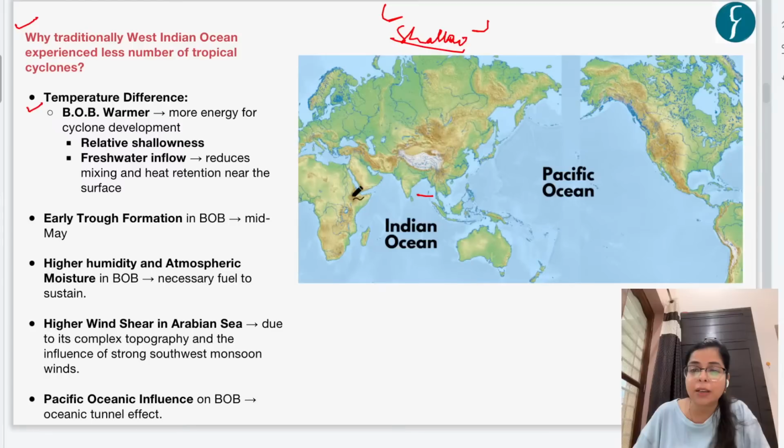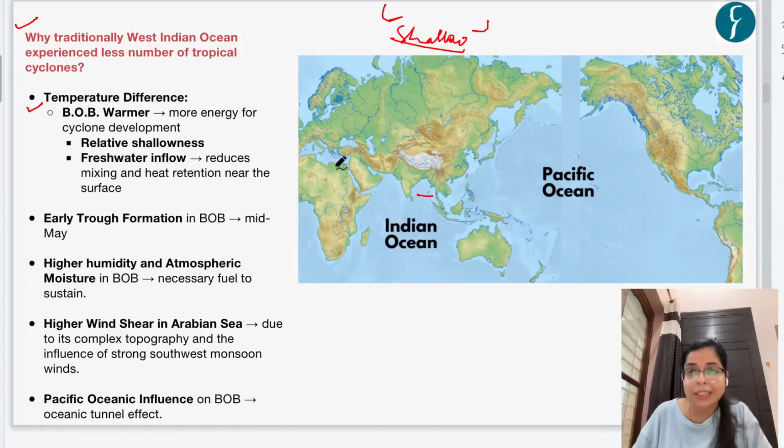And in this Bay of Bengal, we see that there is an influx of fresh water also. Various river systems from northern India, say the Ganges River and Brahmaputra River, all flow into the Bay of Bengal, right? These river systems carry fresh water, and because there is a difference in the density of fresh water and the density of ocean water, the river water does not mix with the ocean water.